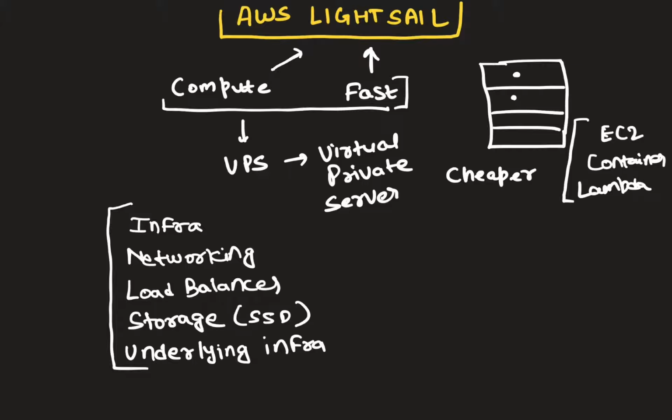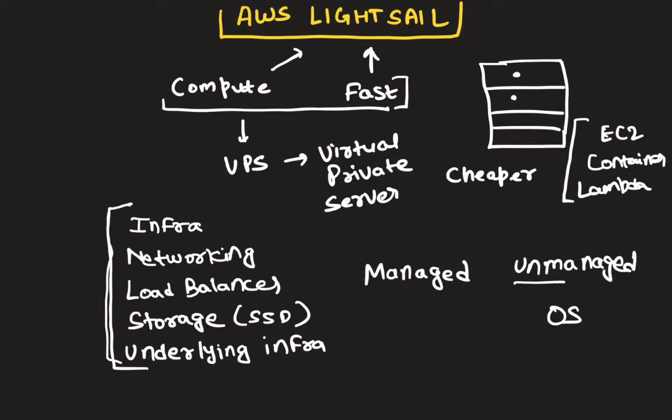And along with that, Lightsail comes in two flavors. Either you can have a managed VPS, or you can have an unmanaged VPS. Now, what is the difference between managed and unmanaged VPS? Whenever you launch an instance, you are going to get an OS. But in an unmanaged instance, you're just going to get the OS. For all the rest of the software you require for your specific application deployment, you need to install it yourself. That is why it is called unmanaged.